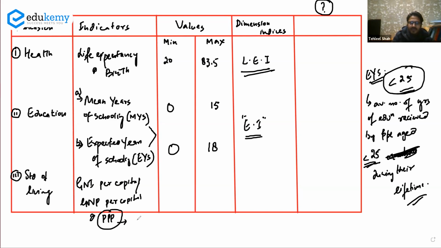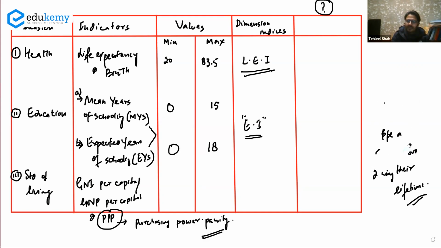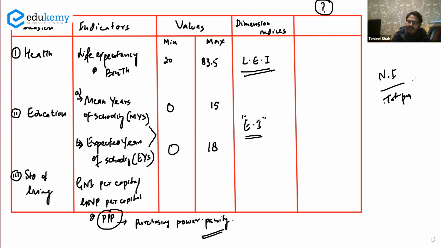What is PPP? Purchasing power parity. Now this is the standard of living. Standard of living will be calculated by GNI per capita. What would that be? GNI per capita would be the total gross national income of the nation divided by the total population of the country. That will give you GNI per capita, or per head.